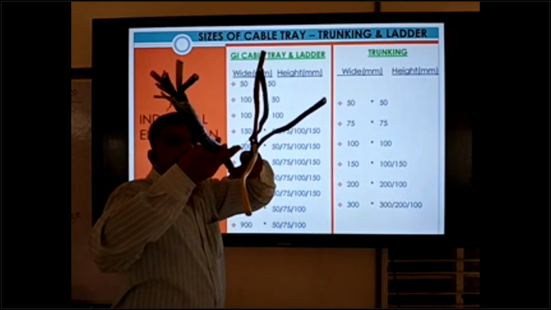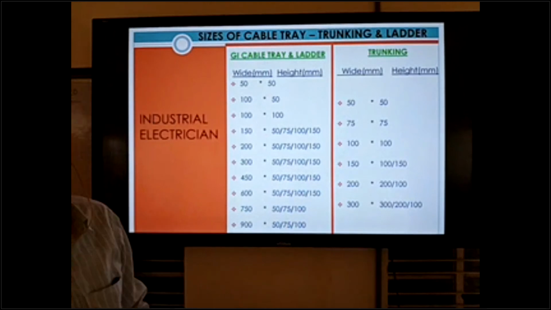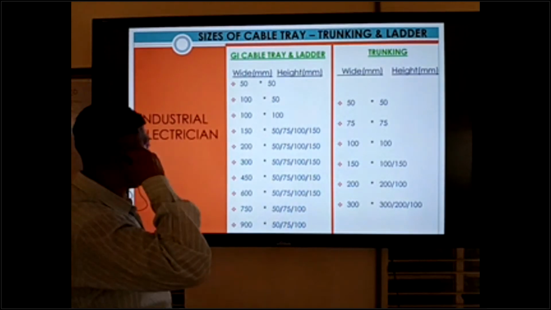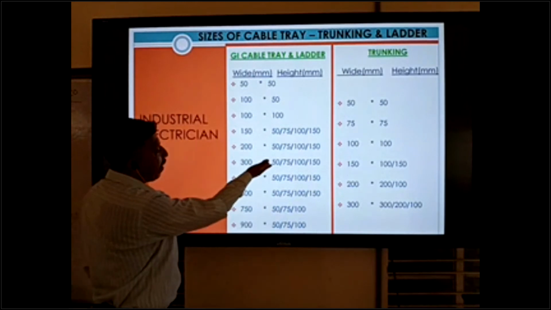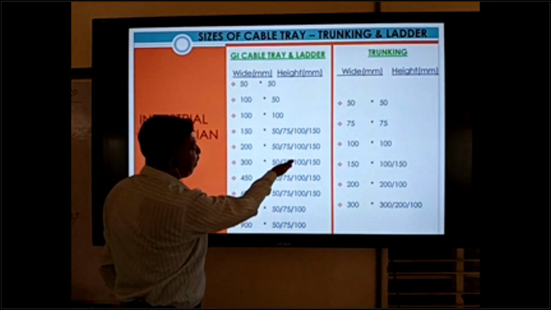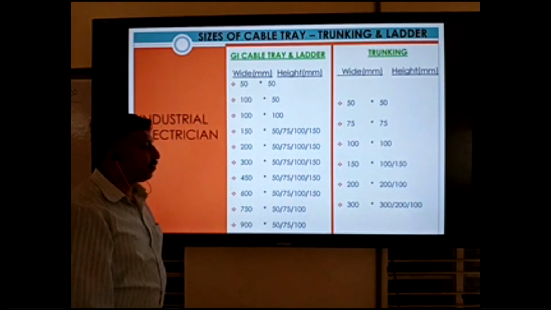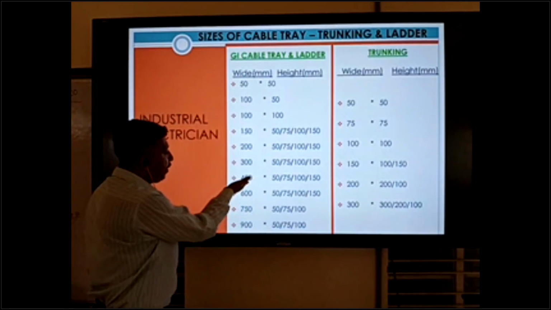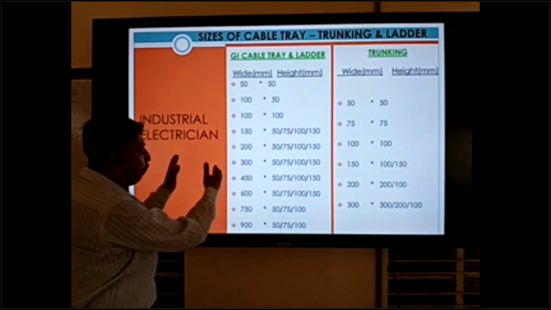Only base side we can give a 5 centimeter gap, or 50 mm gap. Okay, and next one is 300 mm. 300 is also available. Height is 50, 75, 100 and 150. This is also available, same. And another is 450 base. Base is made bigger.